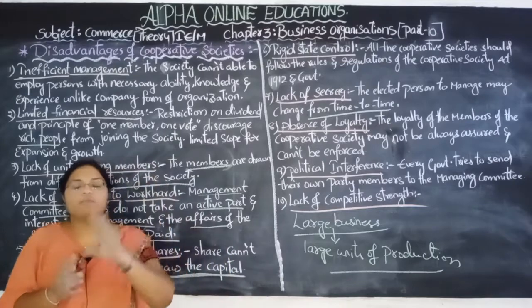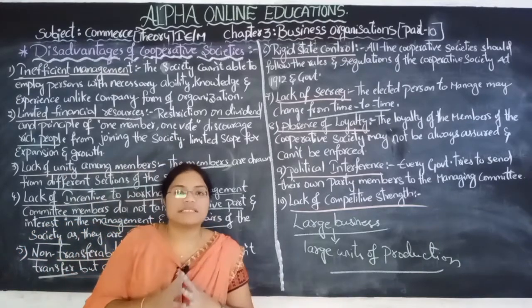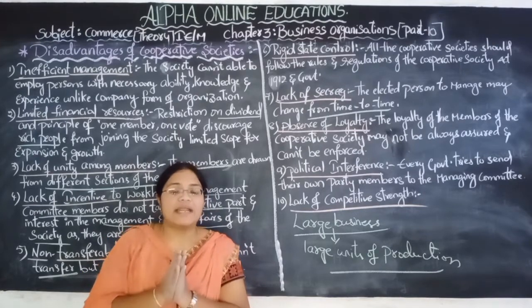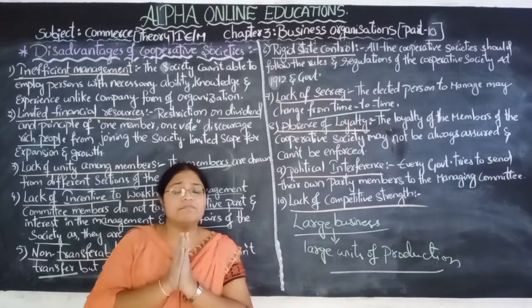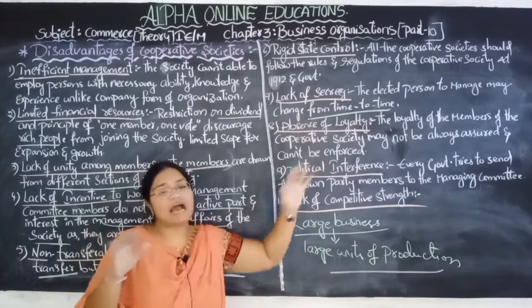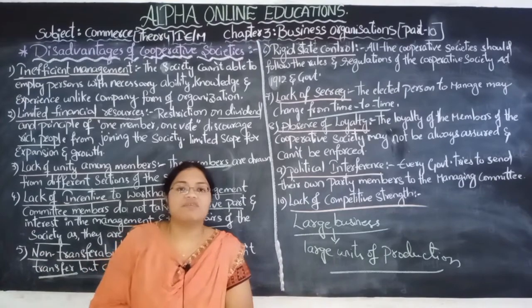These three topics are very important to score good marks in the exam. So don't waste the time, do hard work and practice writing. Good writing will bring good marks for you. Up to here, up to part 10, our chapter 3 is completed. In the fourth chapter, we will meet a new concept.